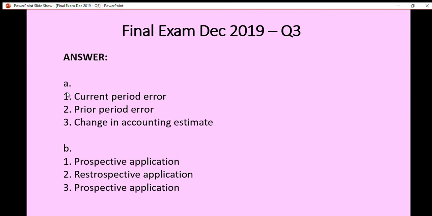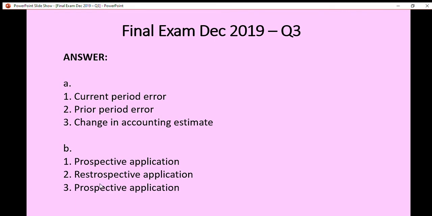For the first situation, since it is a current period error, the adjustment must be prospective, a prospective application. For number 2, a prior period error, the adjustment must be retrospective. And for number 3, a change in accounting estimate, the adjustment must be a prospective application.